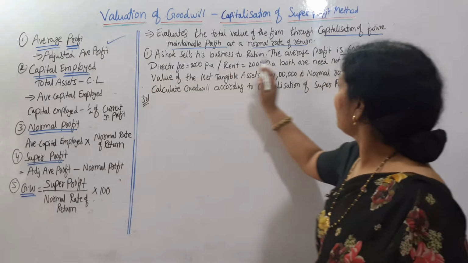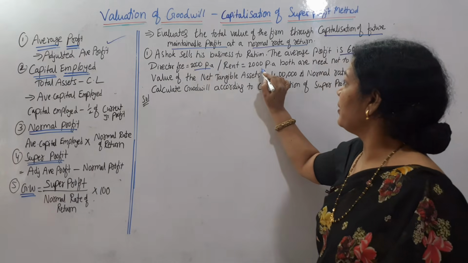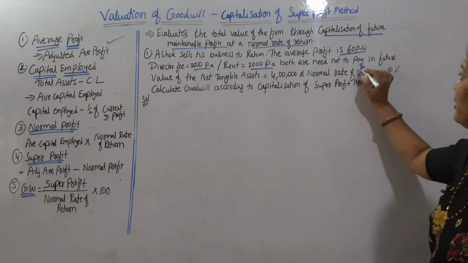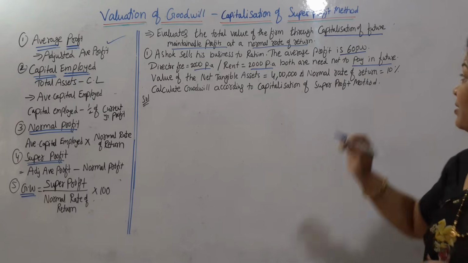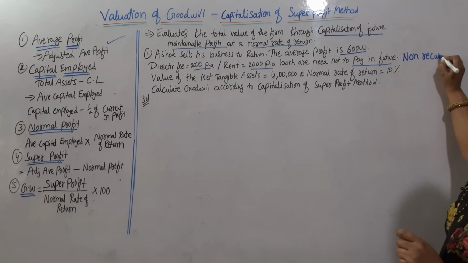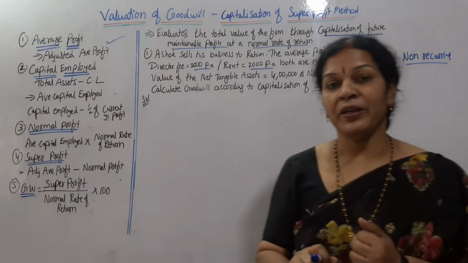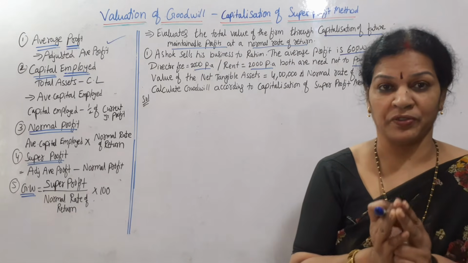And after that, what is given? Director fee 2000 per annum, rent 2000 per annum, both need not be paid in future. It means non-recurring expenses. Always remember, when you find non-recurring expenses, these expenses are to be added to the average profit.